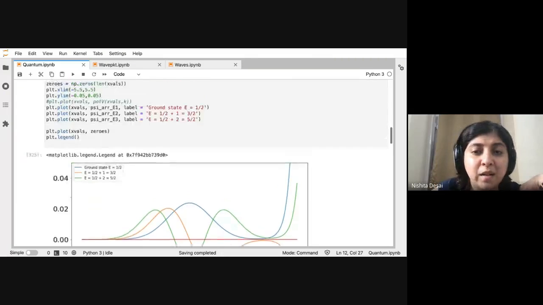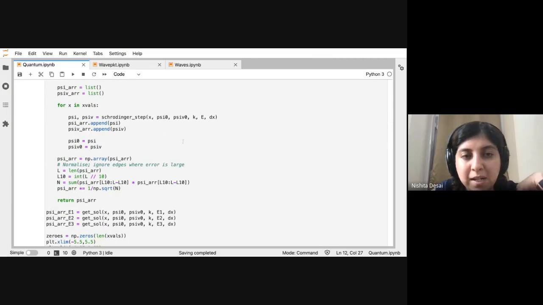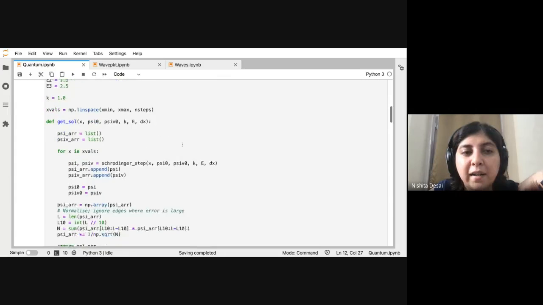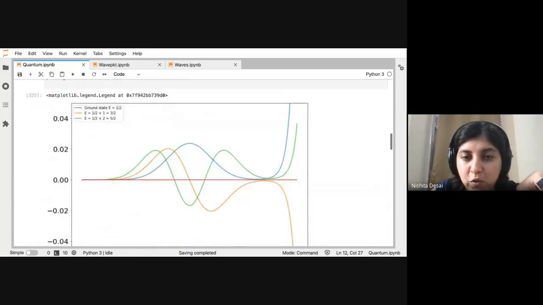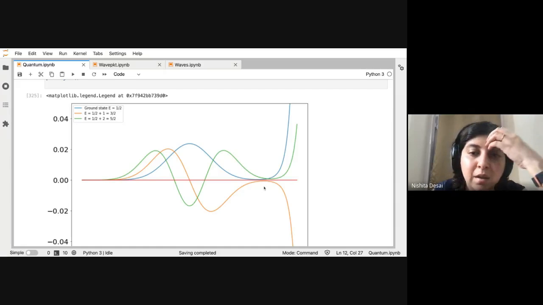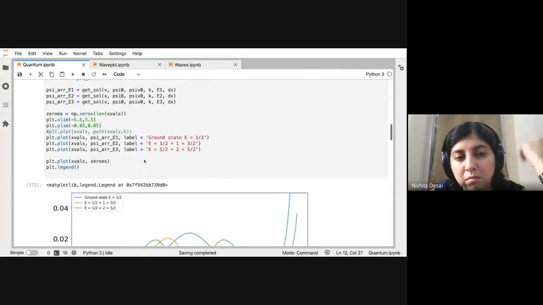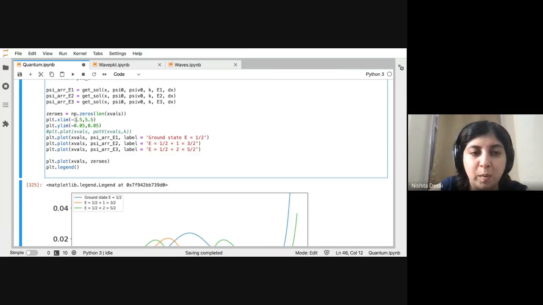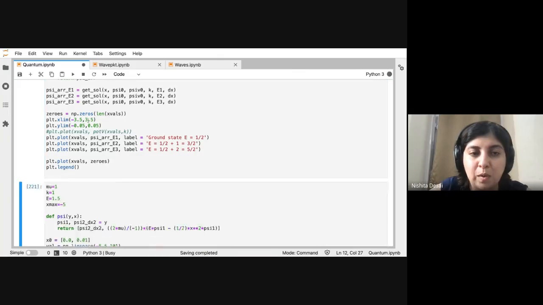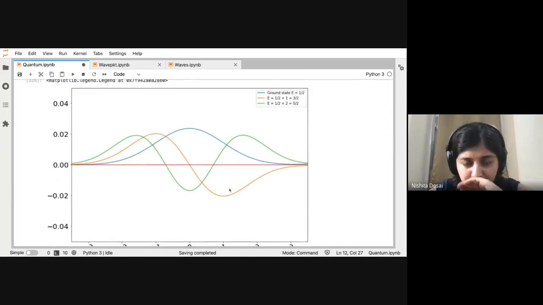I tried doing this with smaller dx sizes and so on, and it doesn't really seem to help very much. You really need a more sophisticated method which has better behavior for these kinds of calculations. But for educational purposes, you can see that these are the functions.